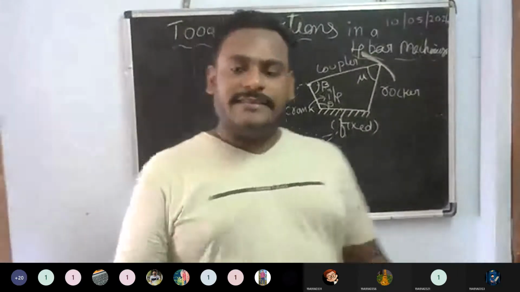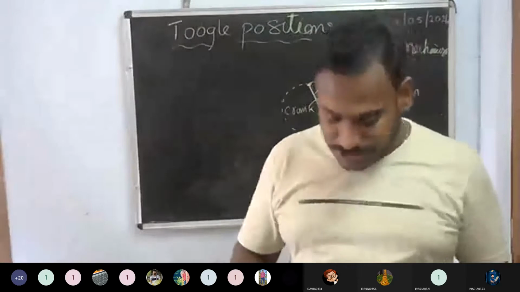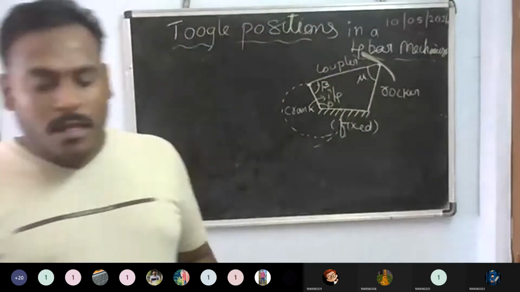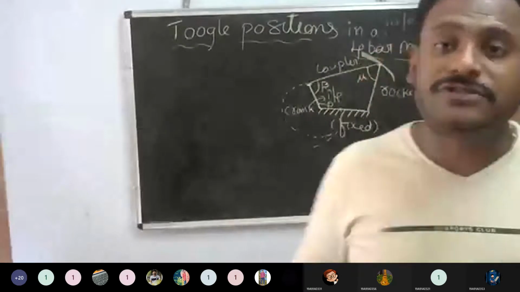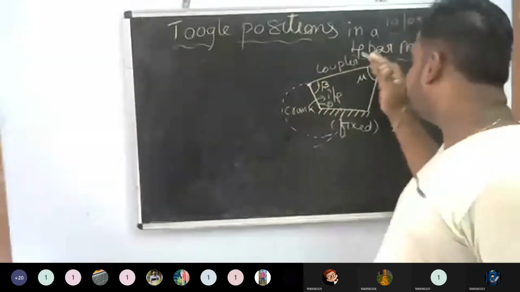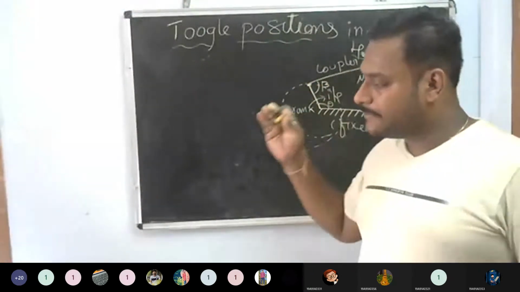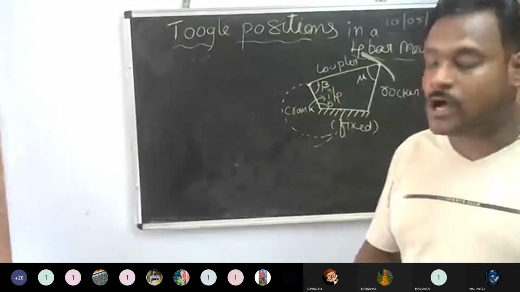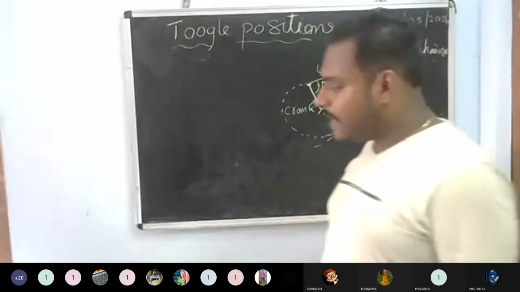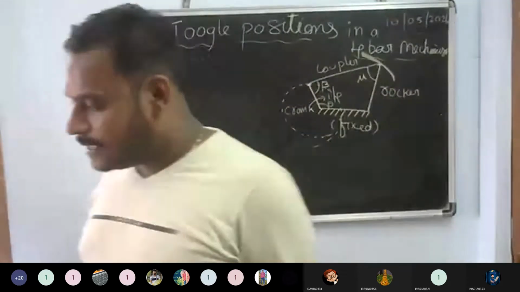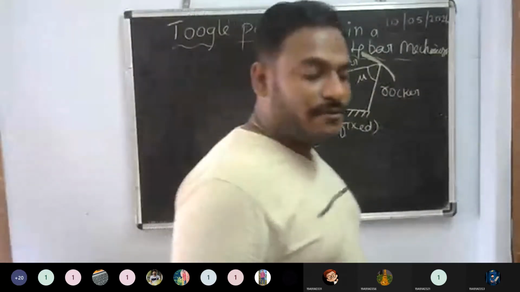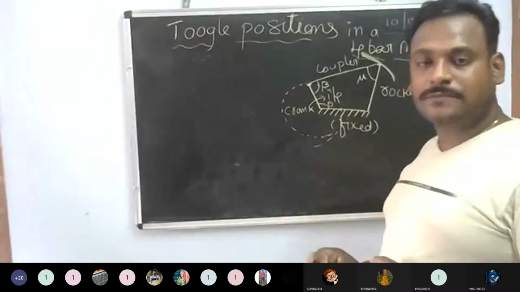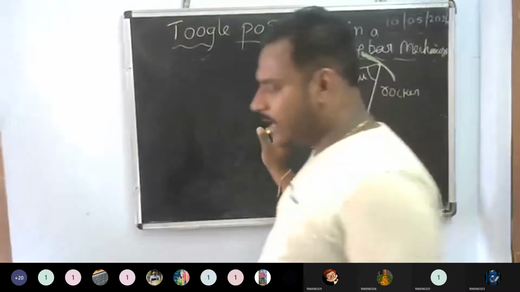Now, just write down: it is the extreme positions of the opposite link, which is acting as a rocker in a 4-bar mechanism. Is it okay, guys? Is it okay?